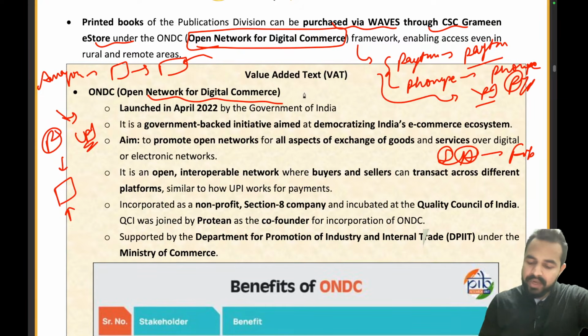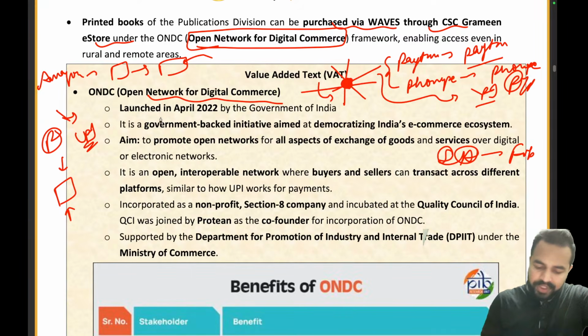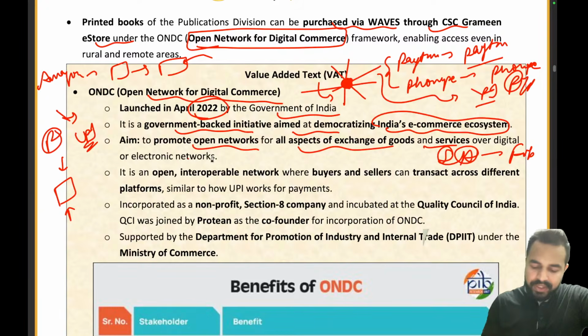Just try to think of it as a road which is linking the different platforms to each other, right? This is ONDC, which is linking all of them. Clear to everyone? So this was launched in April 2022 by the Government of India. It is a government-backed initiative to democratize India's e-commerce ecosystem. We are democratizing because now every seller will be able to sell to the buyer on any platform, right? It will promote an open network for all aspects of the exchange of goods and services over digital or electronic networks. It is an open interoperable network.